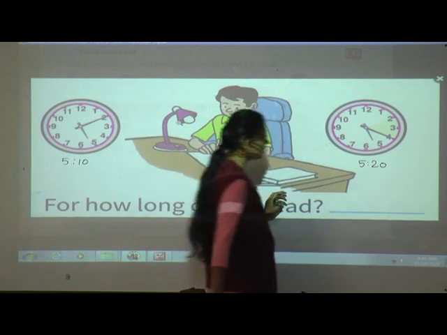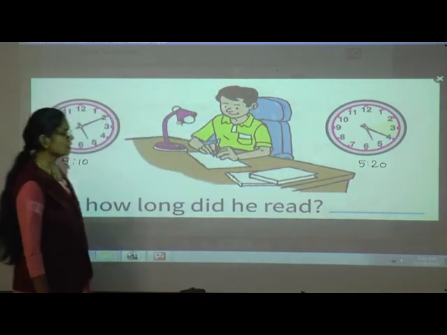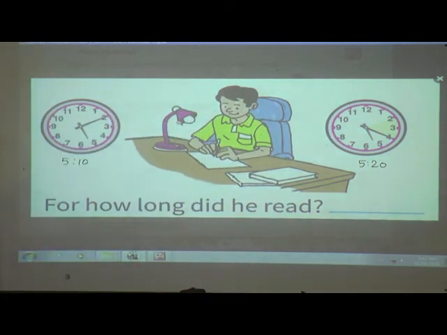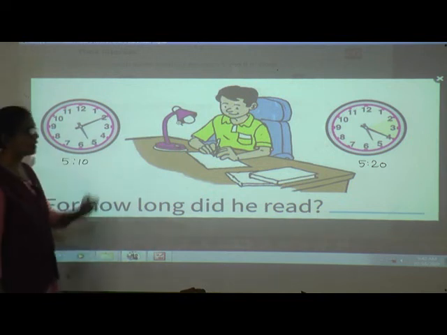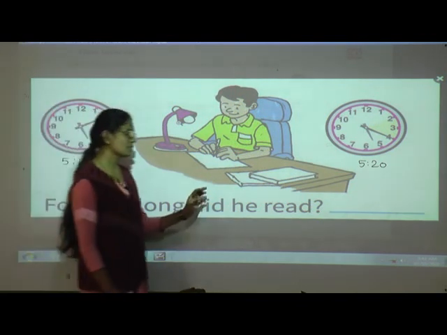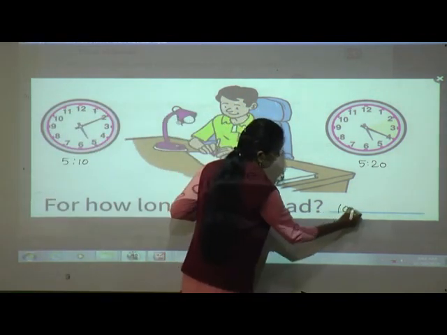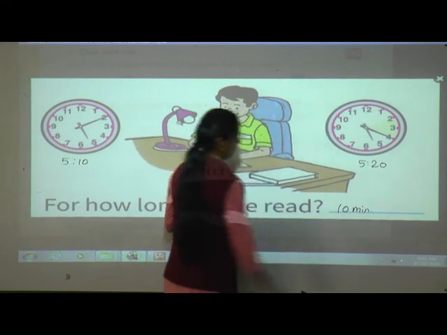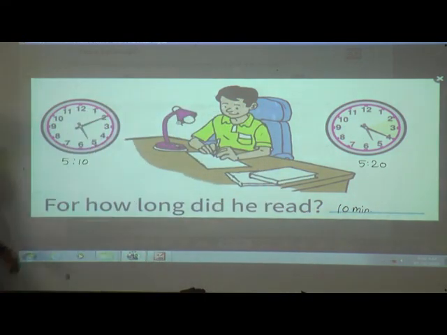From 5:10 to 5:20 he has read his book. So for how long did he read? 10 minutes, correct. So we'll write here 10 minutes, 5:10 to 5:20.